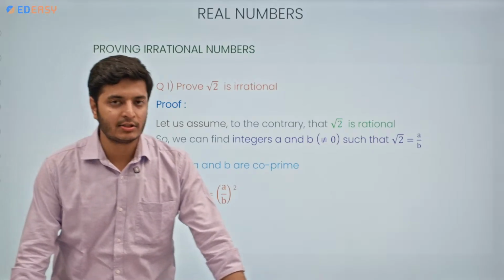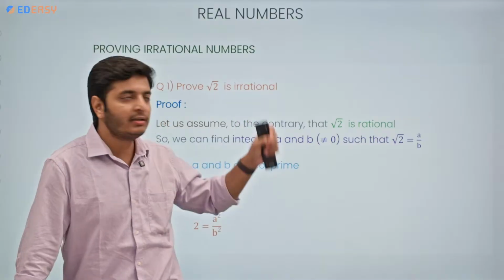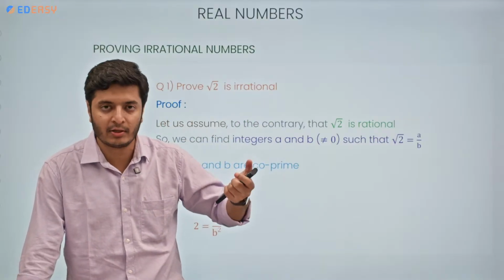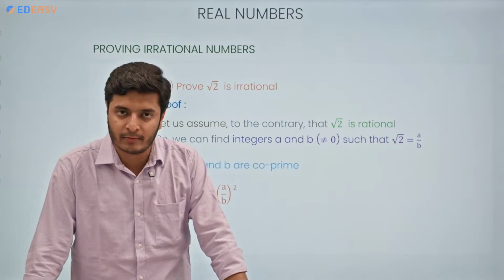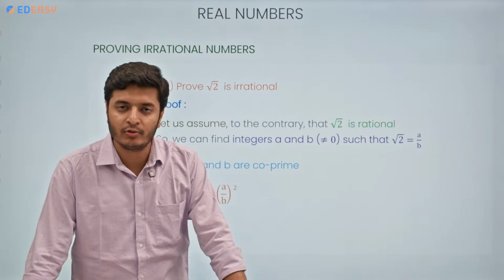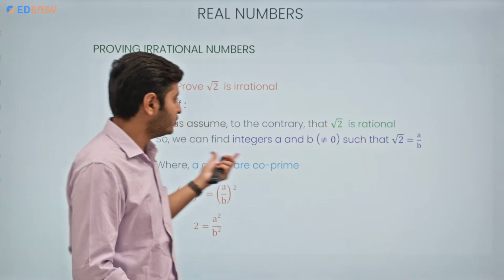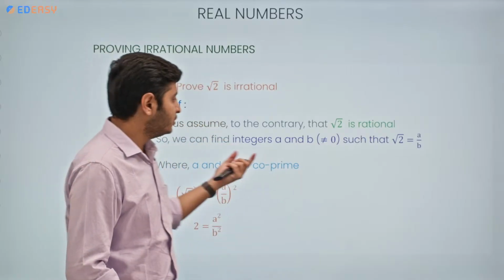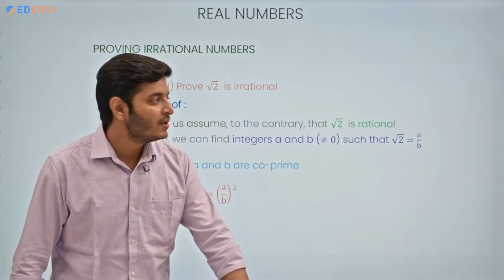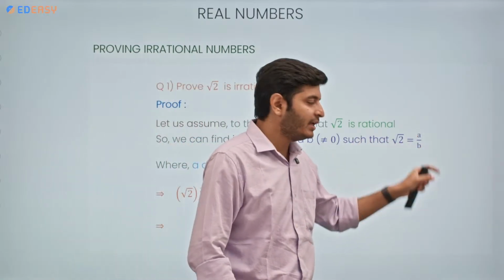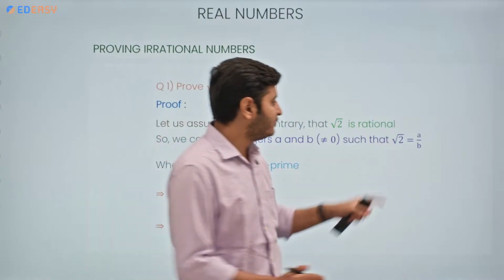If any number is rational, then it can be represented in the form of p by q. We cannot represent an irrational number as p by q, but if any number is rational, then we can represent it using the p by q form, correct? Where p and q are integers and q is not equal to 0. So here we are considering root 2 to be a rational number, so there must be a p by q form. We consider two integers a and b, where b is not equal to 0, such that root 2 is equal to a by b. So a and b are two integers, correct? This is our p by q form.